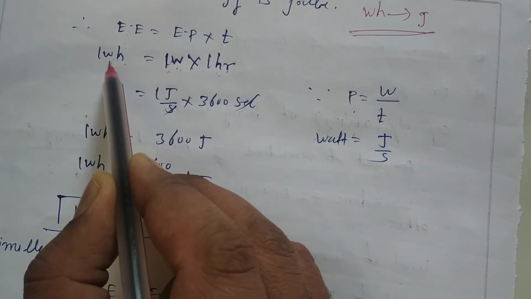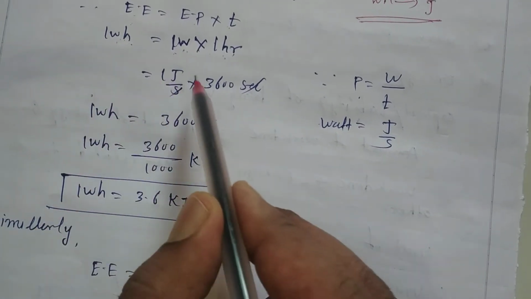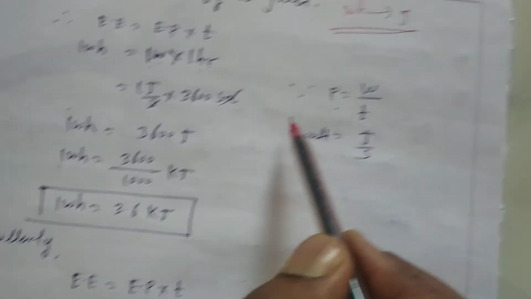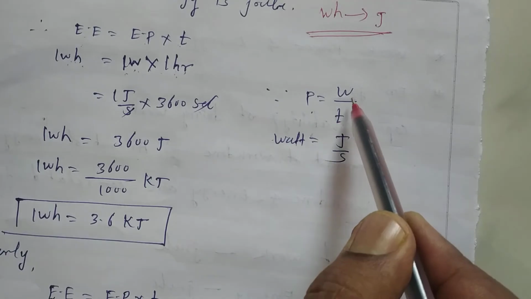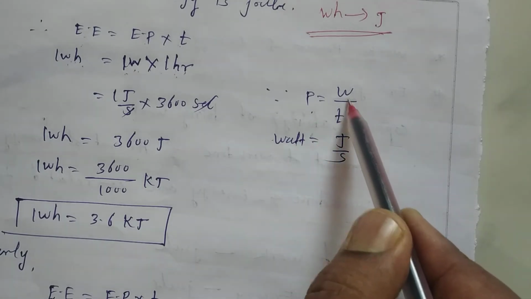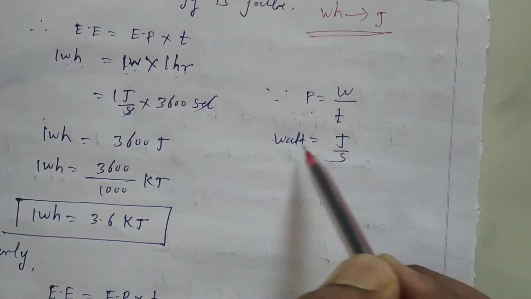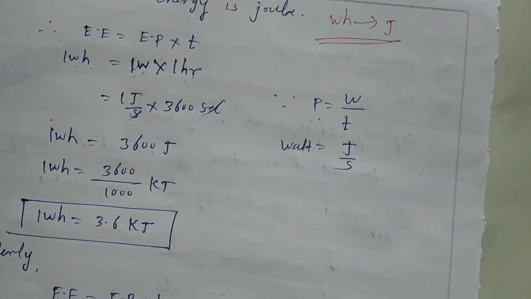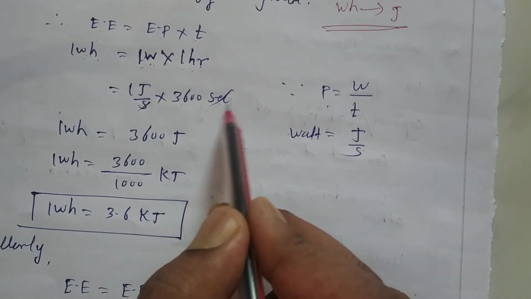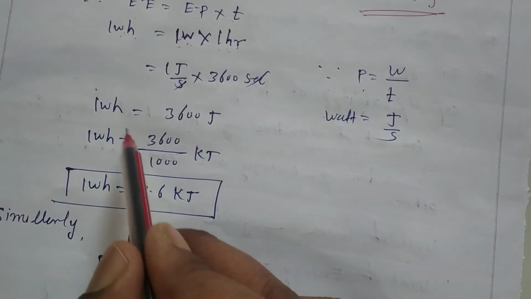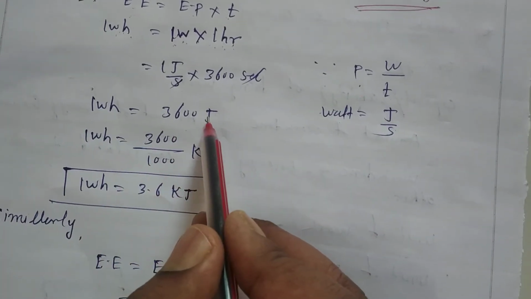Now we need to convert this watt hour in terms of Joule, as I've told you, because the main unit of energy is what? Joule. So watt can be written as Joule per second. We know power is work upon time. Power is measured in what? Watt. But watt is also Joule per second, because work is measured in Joule and time is measured in seconds. So watt is nothing but Joule per second. Okay. So how many seconds come in 1 hour? 3600. Now second gets cancelled. So 1 watt hour is equal to 3600 Joule.